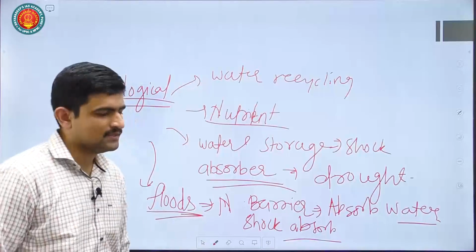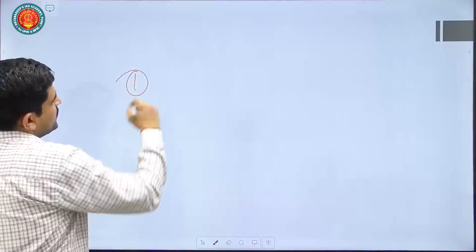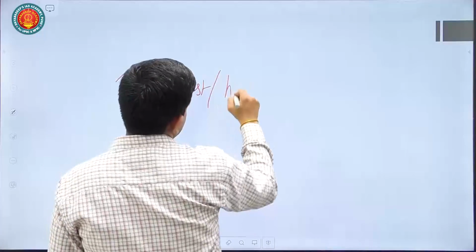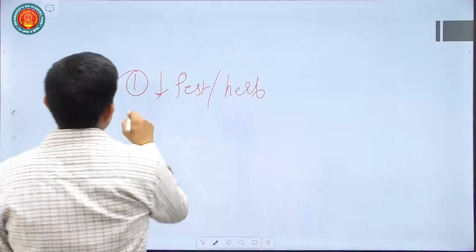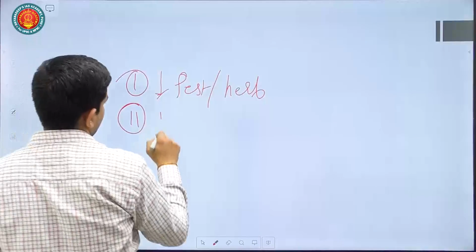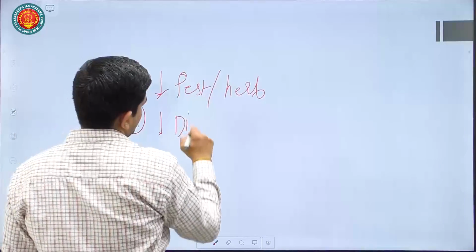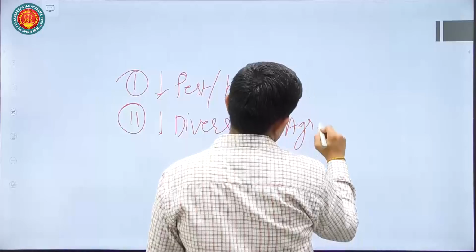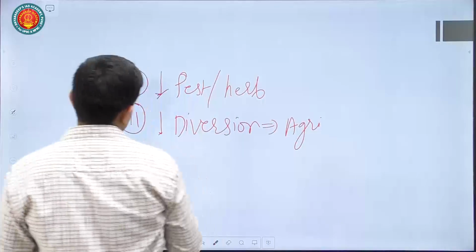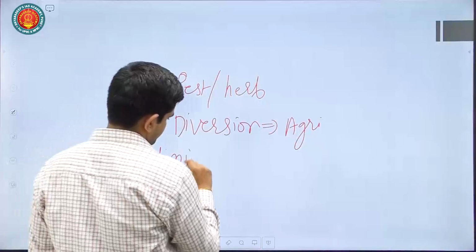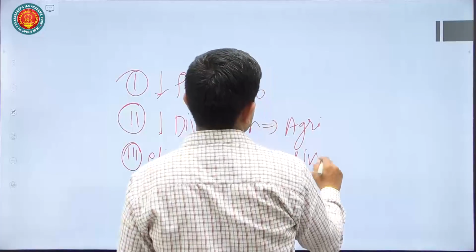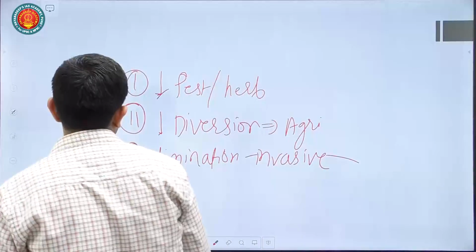Okay, so you can just mention this, and then they have again asked what measures can be taken. So for measures, you can say reduce the flow of pesticides and herbicides into the wetland. Then you can also talk about less diversion of land for agriculture. Then you can talk about elimination of invasive species, like water hyacinth, if that species is there.